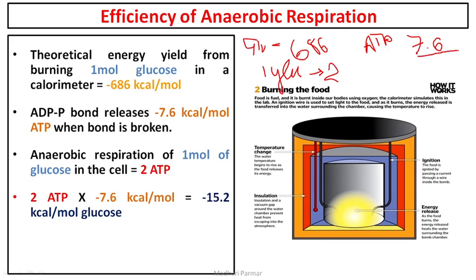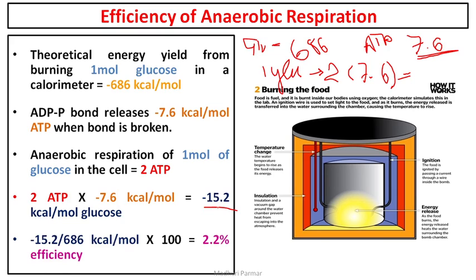And we also know the calorific value of ATP, so it is 7.6. So 2 into 7.6. Clear? So this is 15.2. So from 1 glucose, you are getting only 15.2 kilocalories. Are you able to understand? From 1 mole of glucose, 15.2 kilocalories.